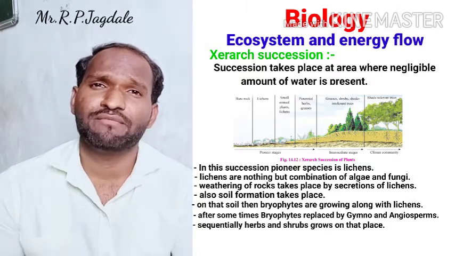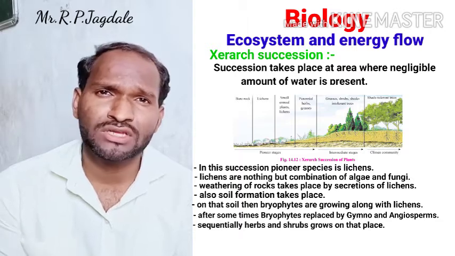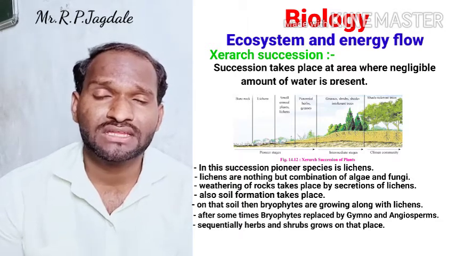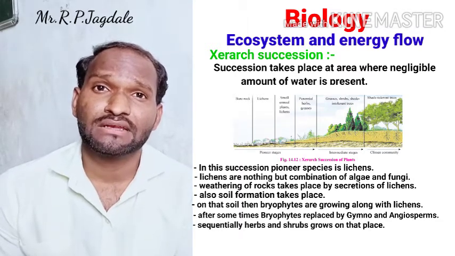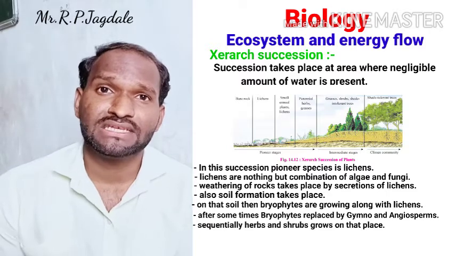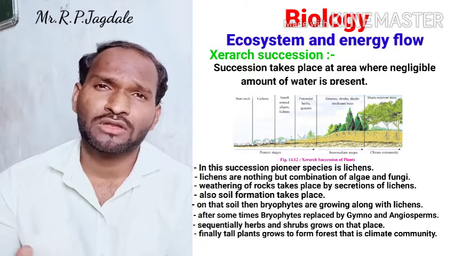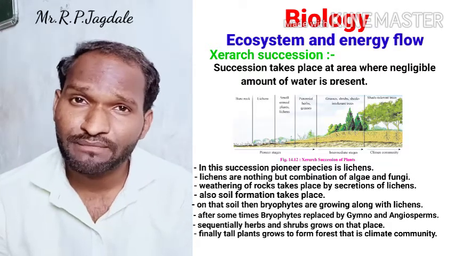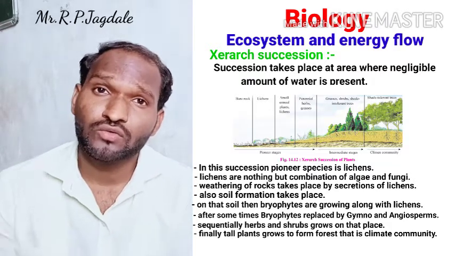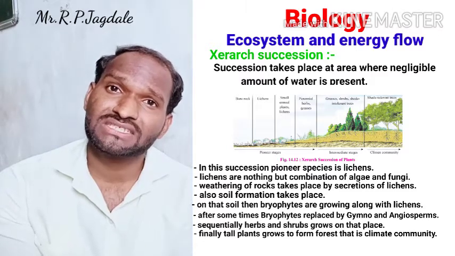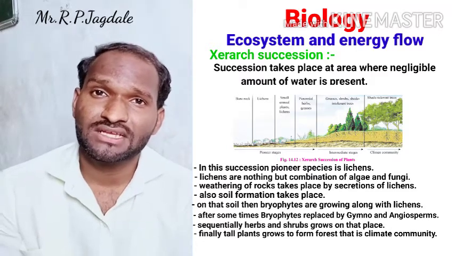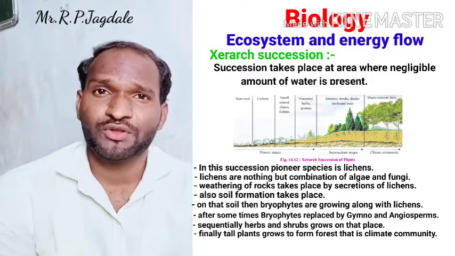Finally, when favorable conditions are there, rainfall, soil and nutrients, there is growth of tall plants. You can see taller plants forming a forest. This is the last stage of the Xerarch succession, called the climax community.